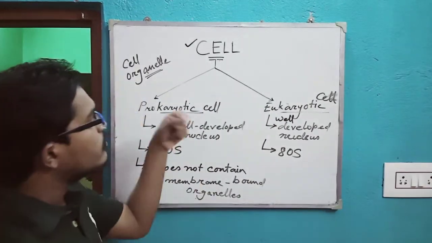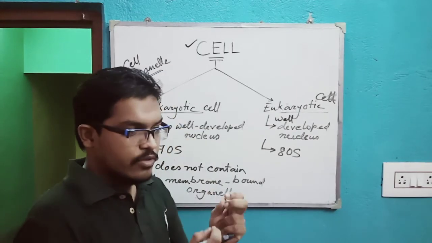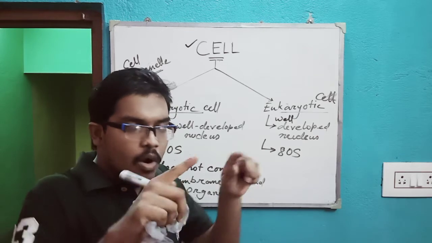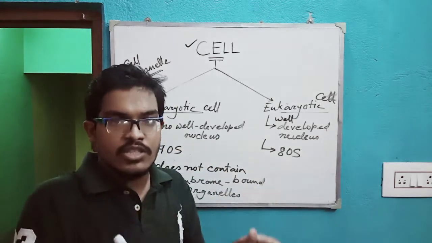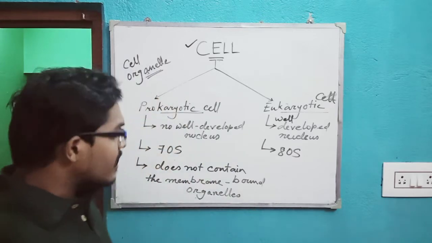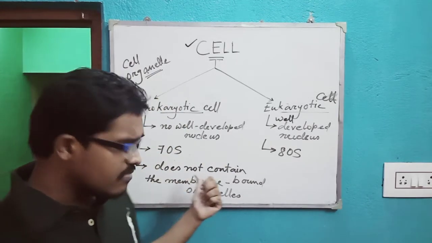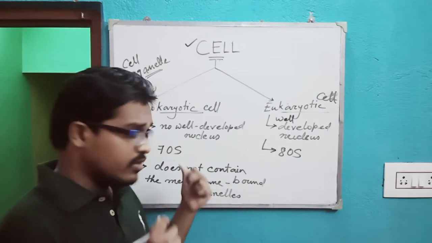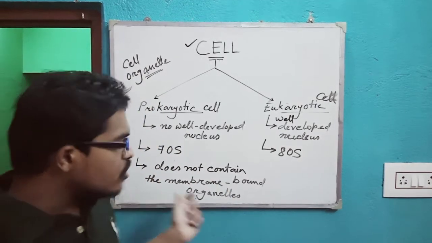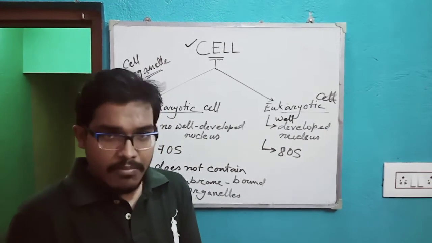If we get to know about the cell, we will get to know about the cell wall and cell membrane, which give the specific structure of that particular cell. But the prokaryotic cell does not contain those organelles which are membrane bound.